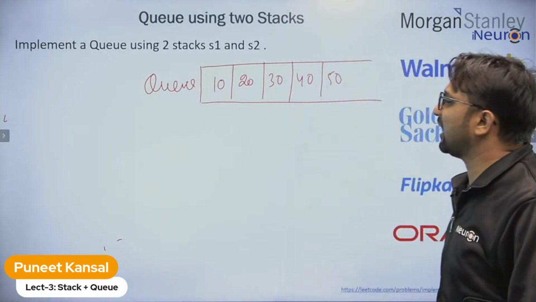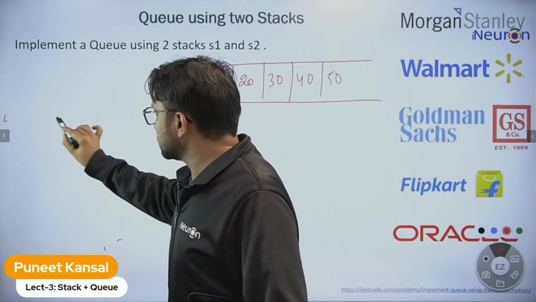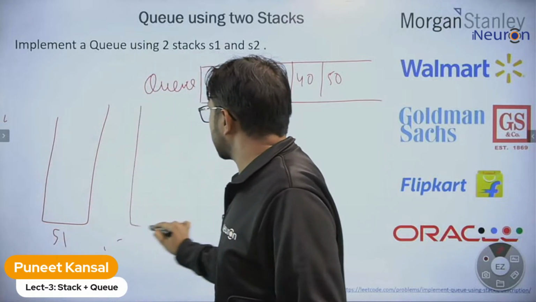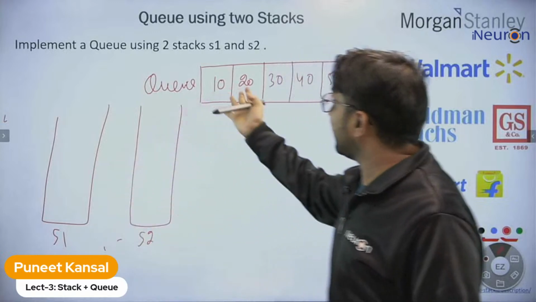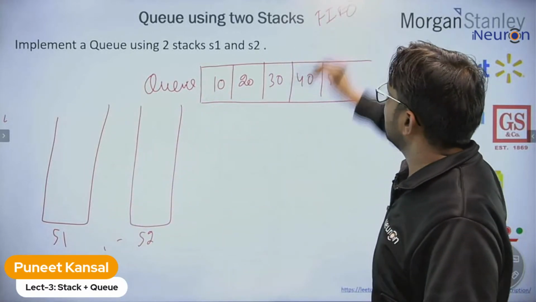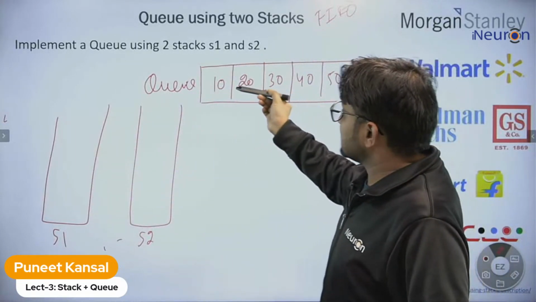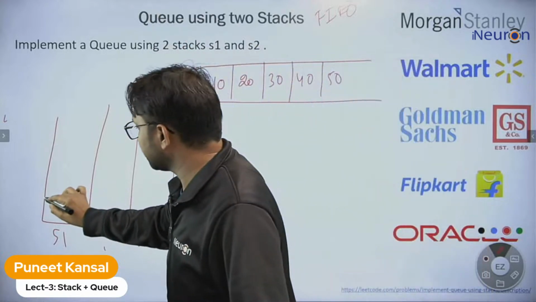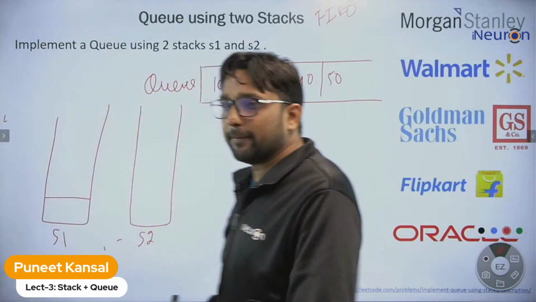So we inserted 5 elements. They are asking us to please use 2 stacks, let's suppose stack 1 and stack 2. Make them behave like a queue, first in, first out. It means the elements which we insert first should go out first, although in stack the element which is inserted last will go out first.